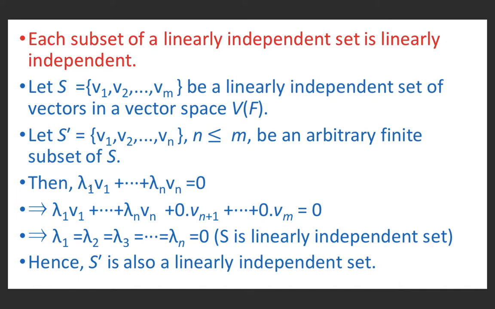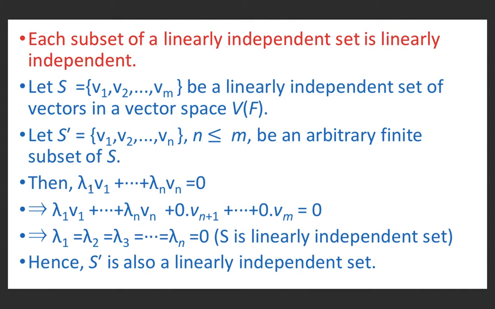Now, we will prove one more thing, that a subset of a linearly independent set is linearly independent. If any set is linearly independent, then its subset will also be a linearly independent set. Let S equal to v1, v2, ..., vm be a linearly independent set of vectors in a vector space V over a field F. Let S dash be equal to v1, v2, ..., vn. Here n is less than or equal to m, because S dash is a subset of S.